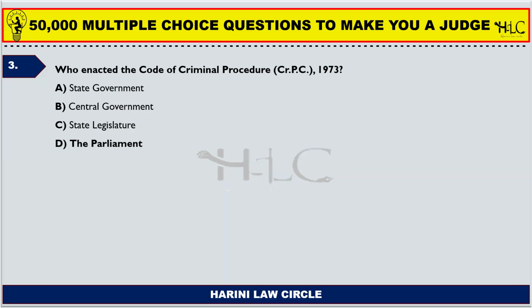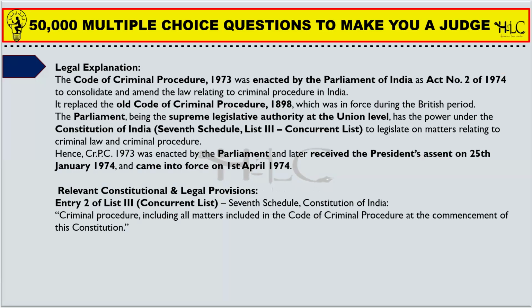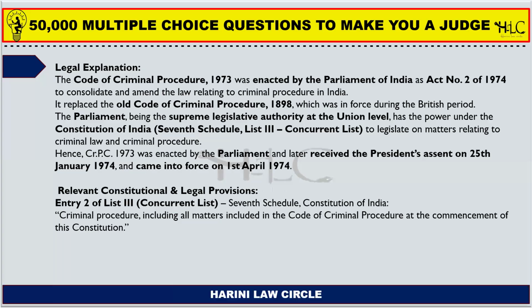The parliament as well as the state legislature can enact laws or amend any law with respect to the Code of Criminal Procedure. So the Code of Criminal Procedure was basically enacted by the parliament, but the state also has powers to enact or amend any procedures with respect to its state or any part of the state.